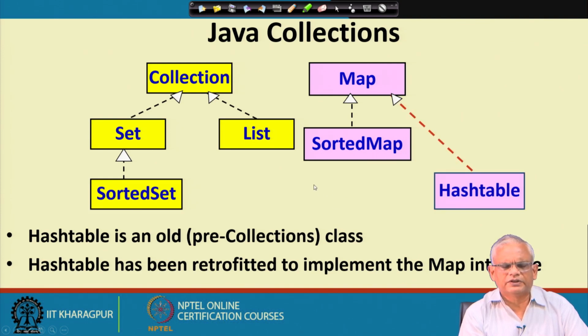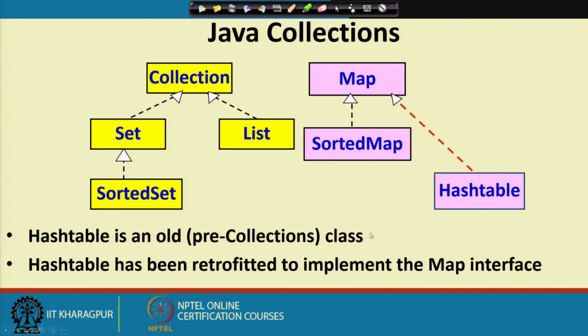The hash table is an old pre-collection class. It existed before the Java collections, and once the Java collections were defined, these were fitted here on the map side, but the map does not implement the Collection interface. So these do not have iterators, and let us see how iteration in the map can be performed.